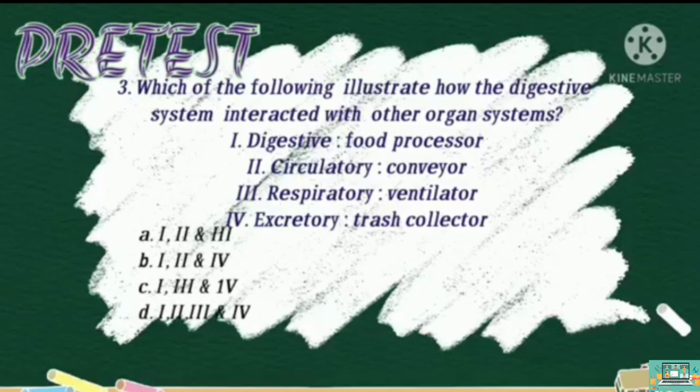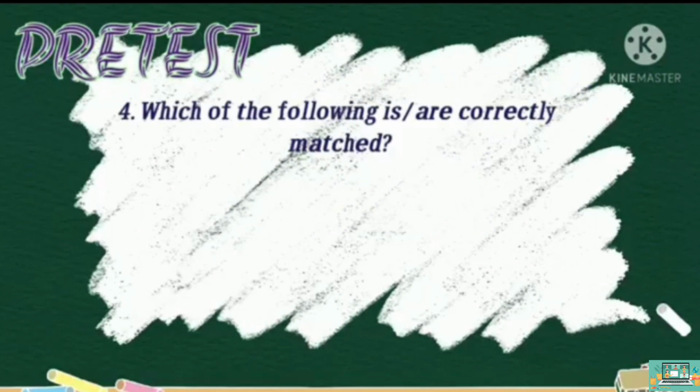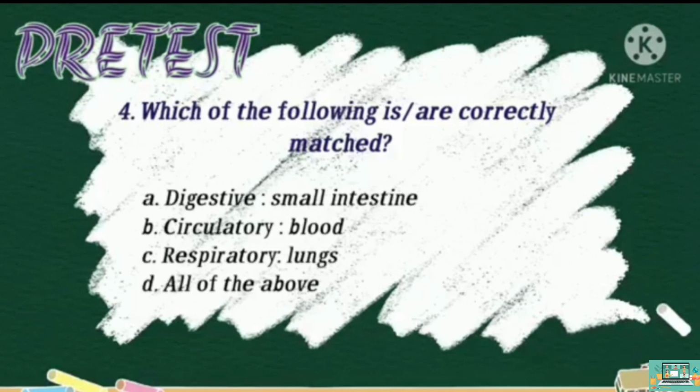Is it A. 1, 2, and 3? B. 1, 2, and 4? C. 1, 3, and 4, or D. 1, 2, 3, and 4? For number 4, which of the following is correctly matched? Is it A. Digestive, small intestine, B. Circulatory, blood, C. Respiratory, lungs, or D. All of the above?